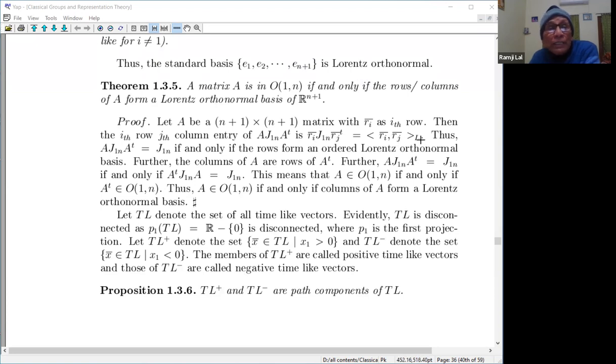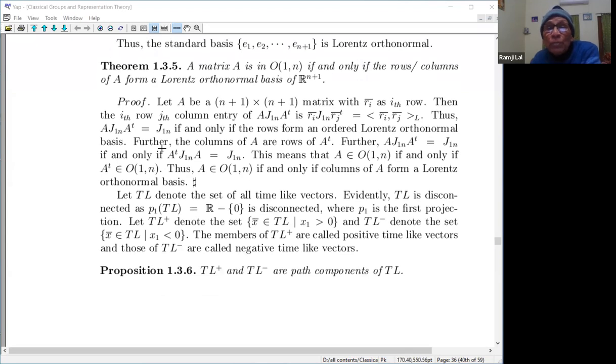So this is equal to J1n, which means the first coordinate should be minus 1. If I know the rows form an orthogonal set, it's very clear from this equation that the Lorentz inner product of R1 is minus 1, and the rest of them are 1, and Ri Rj is 0 for i different from j. That is the equation which you can see from here. So if and only if this is there.